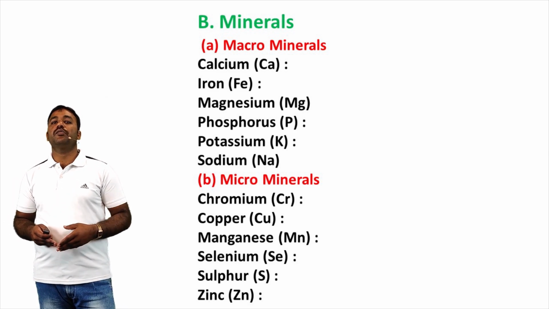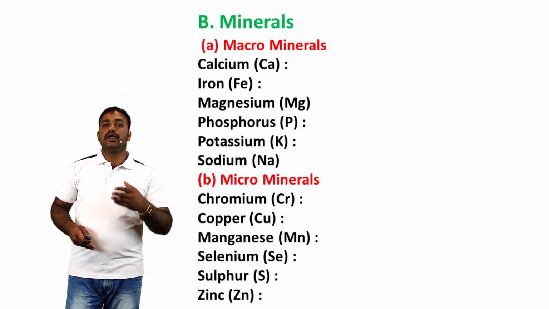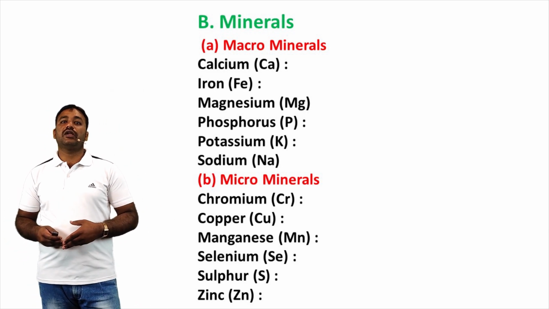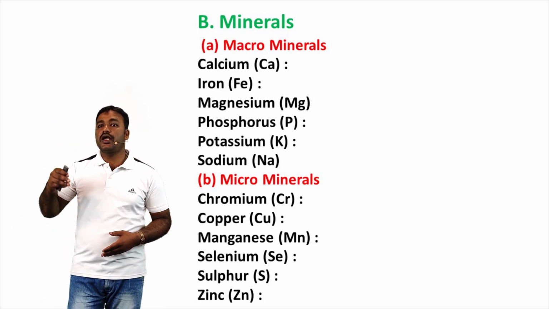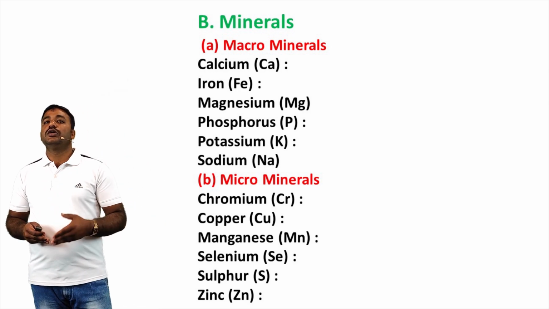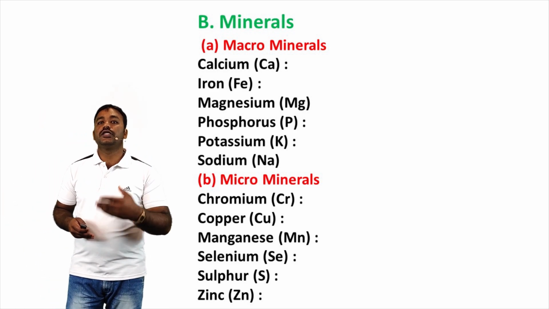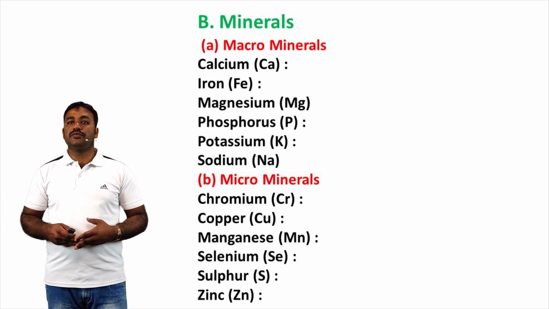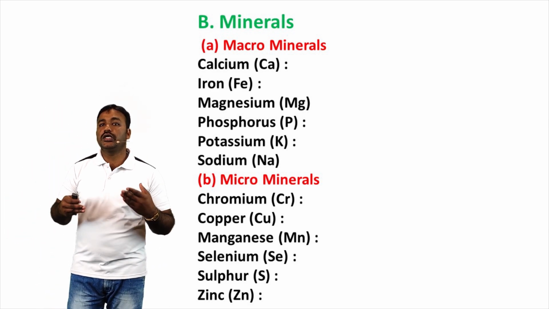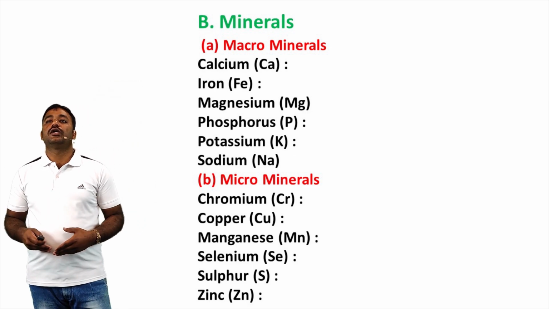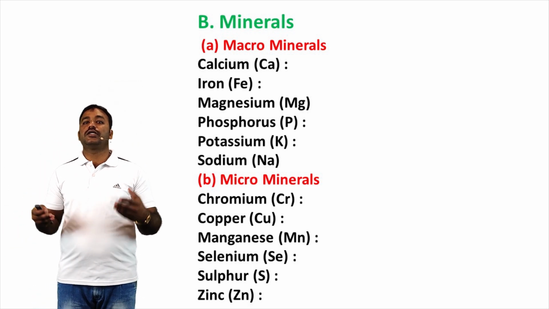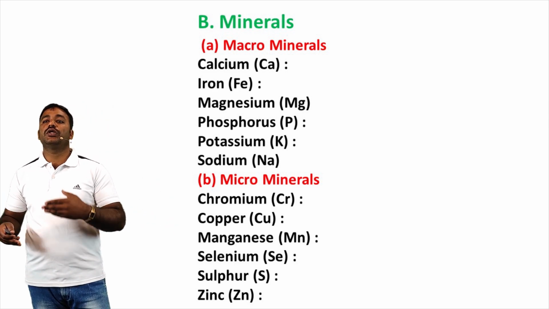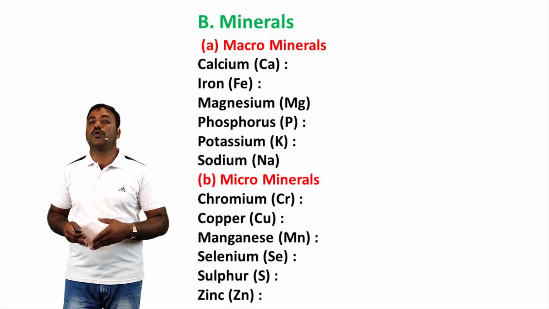Next, microminerals. The first one is chromium. It is involved in the functioning of skeletal muscles. Second one, copper. It is part of the enzyme copper zinc superoxide dismutase. It is also present in other enzymes including cytochrome oxidase and ascorbic acid oxidase, and found in the red blood cells and blood plasma.